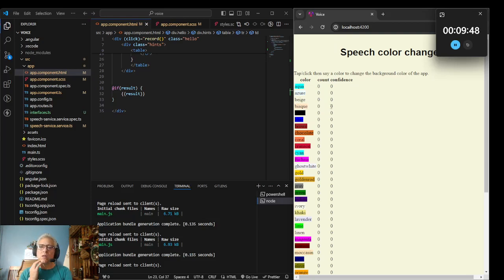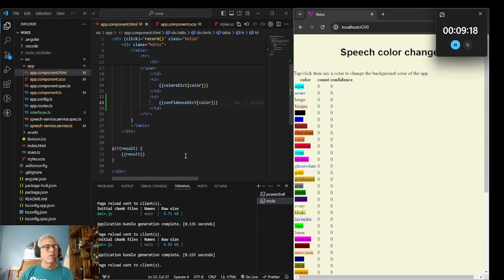Ran into a small, fun little bug. It was my bug, it had to do with signals: if you sent the same primitive string over twice, then it didn't get published. So I got that squared away, and then I also added confidence, but this is an overall count, and this is the confidence in the last one.